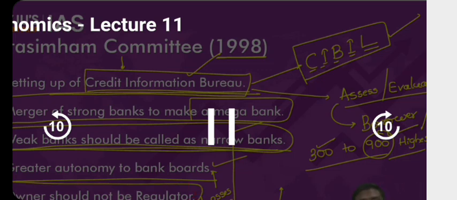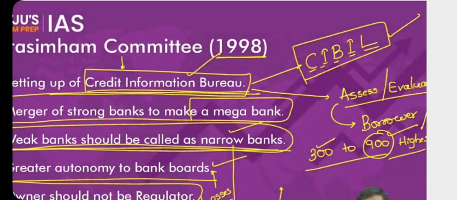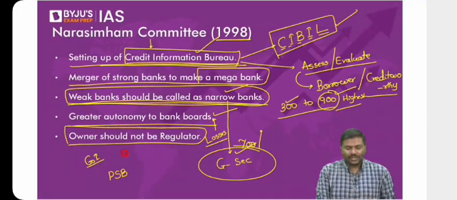And finally, the owner should not be the regulator in the bank. The owner should be different, the regulator should be different. So what do you mean by this? Public sector bank, PSB. You tell me who is the owner? Look at the term public. Government of India. All of you agree? Government of India has more than 50% ownership in the public sector bank. Who is the regulator? RBI.